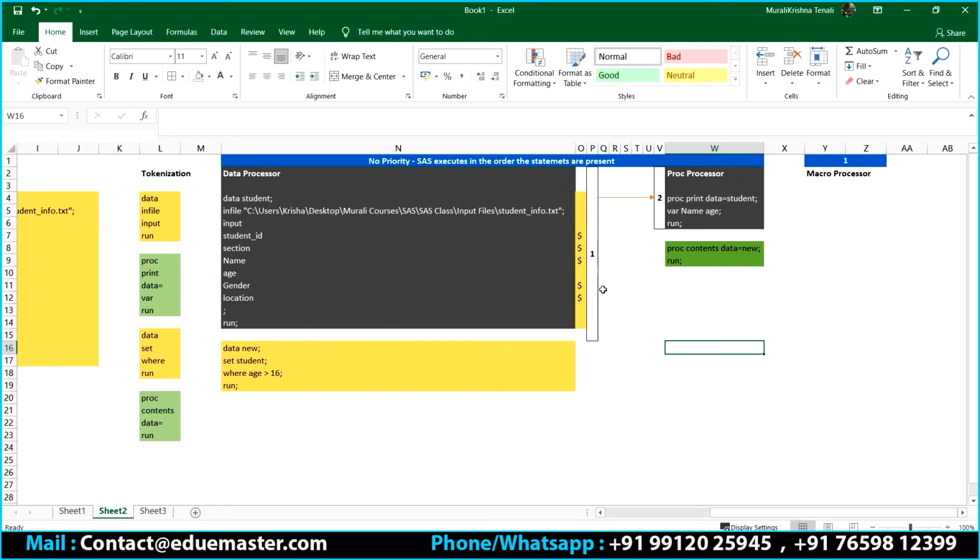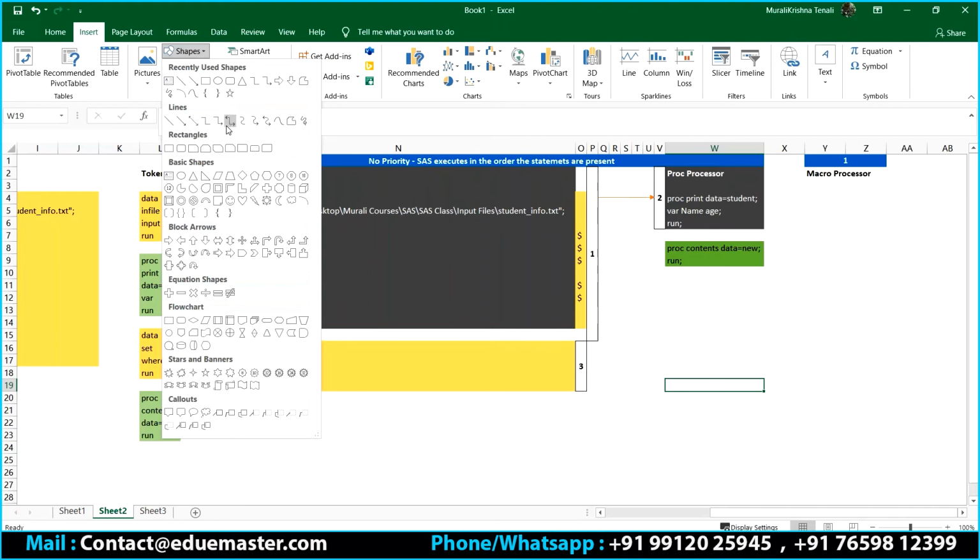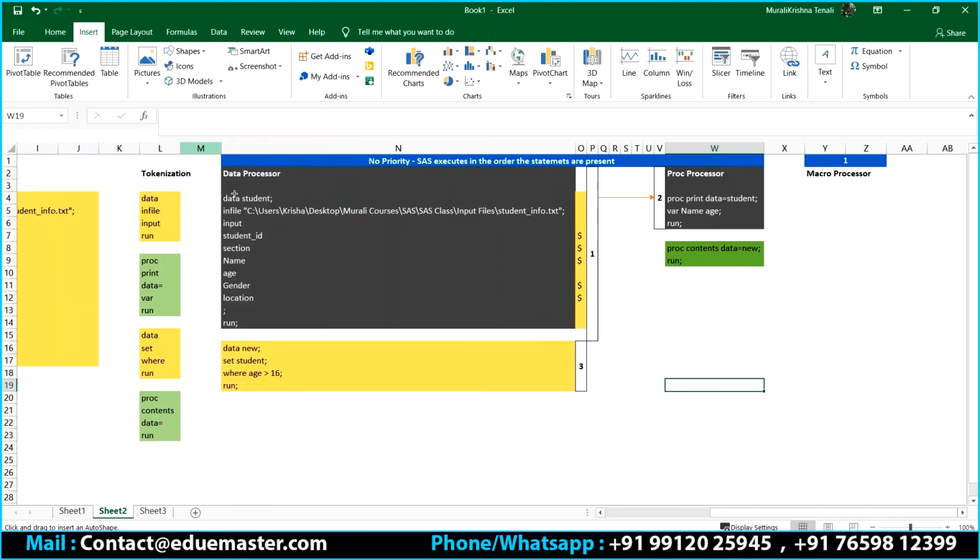After that, this is going to be my third block, right? In my code, this is going to be the third block. So I need to go to the third block now. So SAS will move from the proc processor to the data processor again, correct? It is going to start from here and it will enter to this.